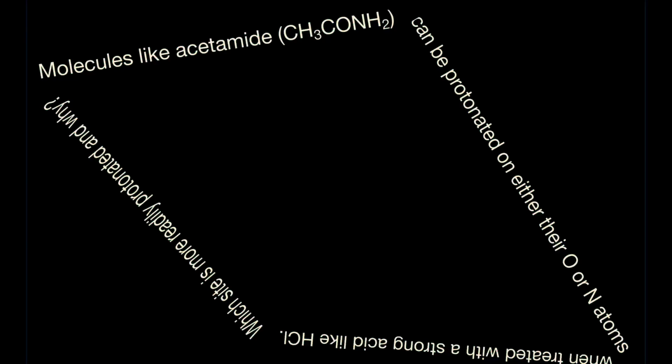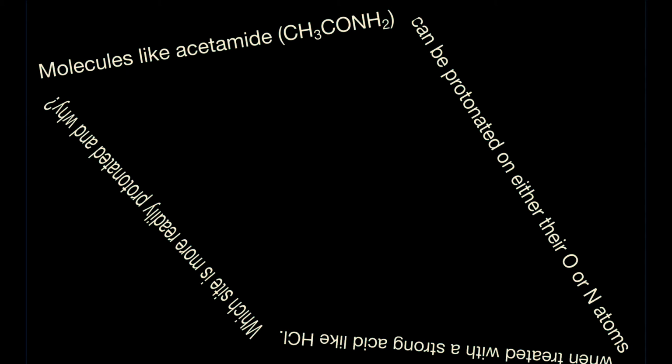Hello everyone, in this lecture we are going to discuss a very important concept through this question. The question is, the molecules like acetamide, that is CH3CONH2, can be protonated on either their oxygen or nitrogen atoms. When treated with a strong acid like HCl, which site is more readily protonated and why?